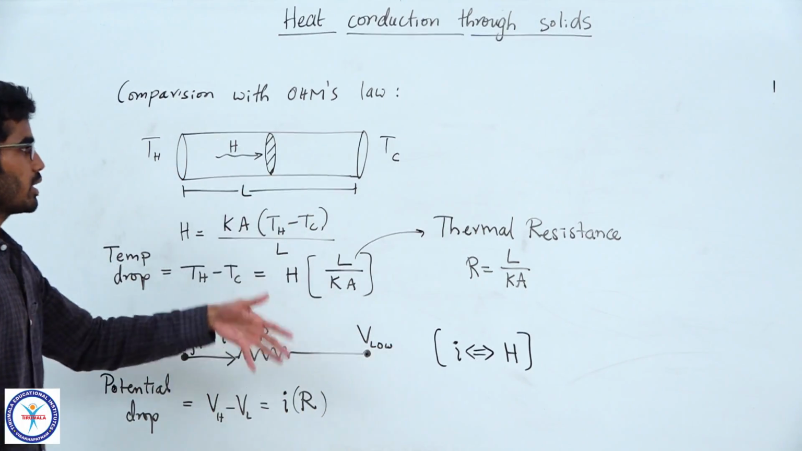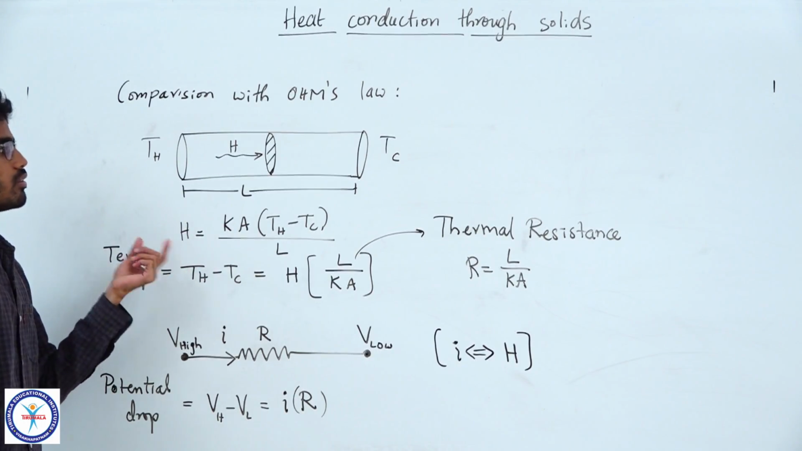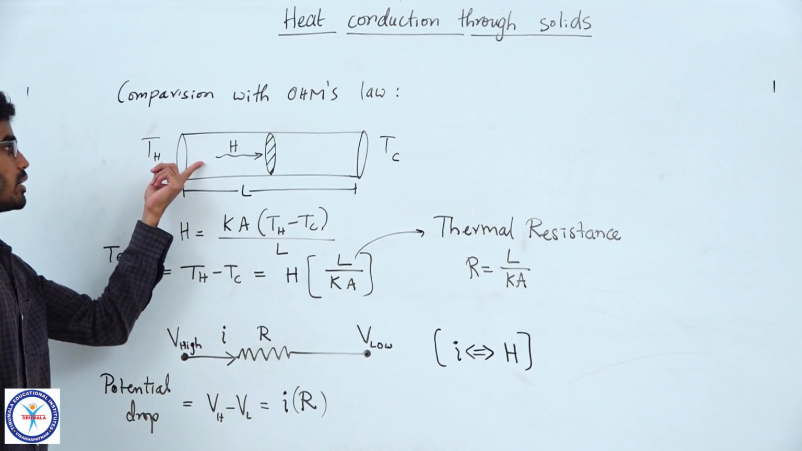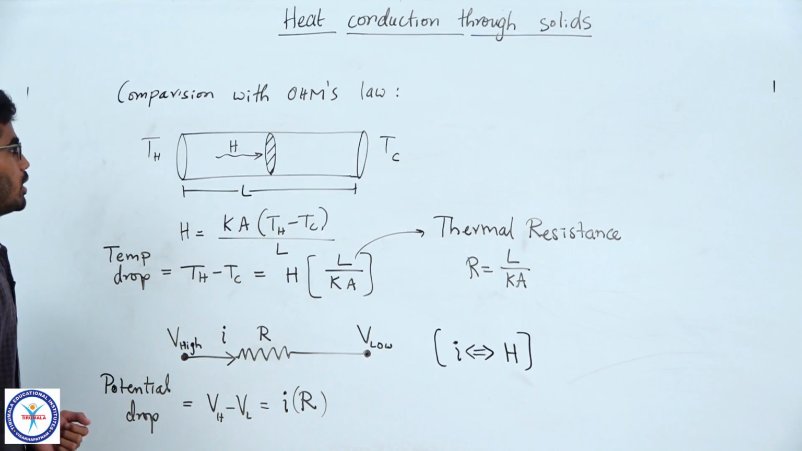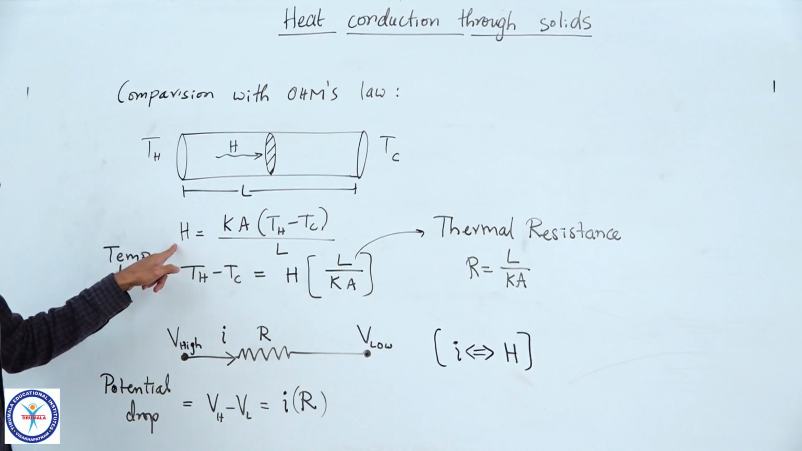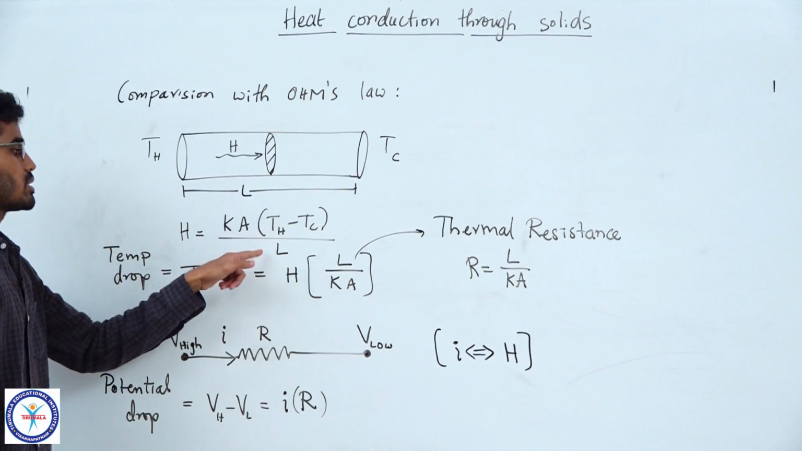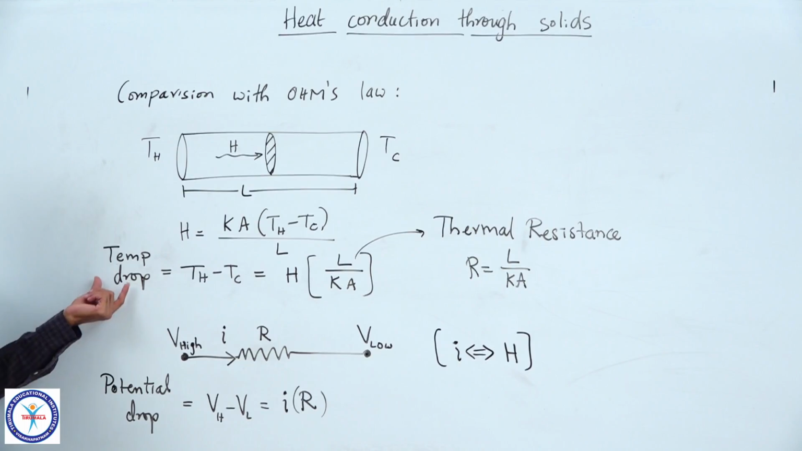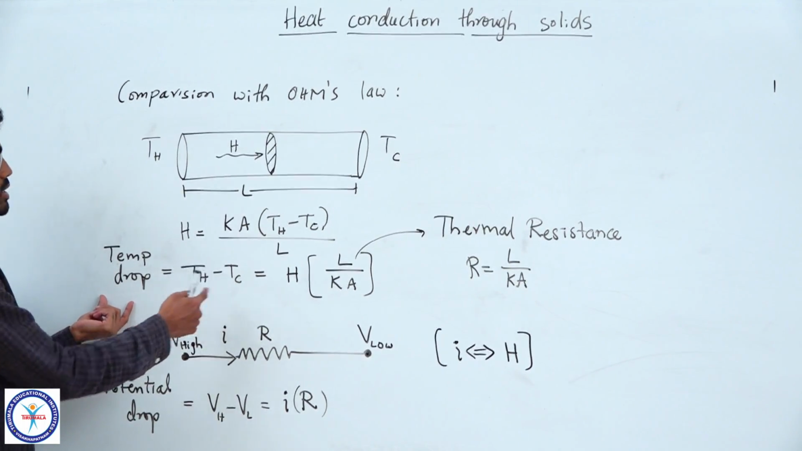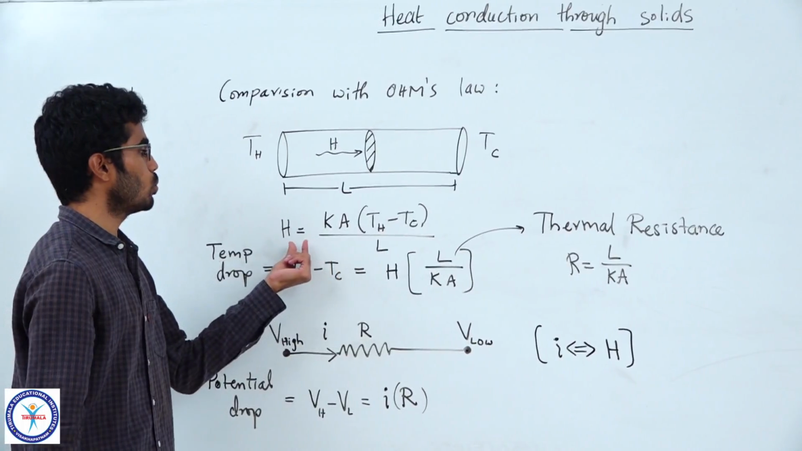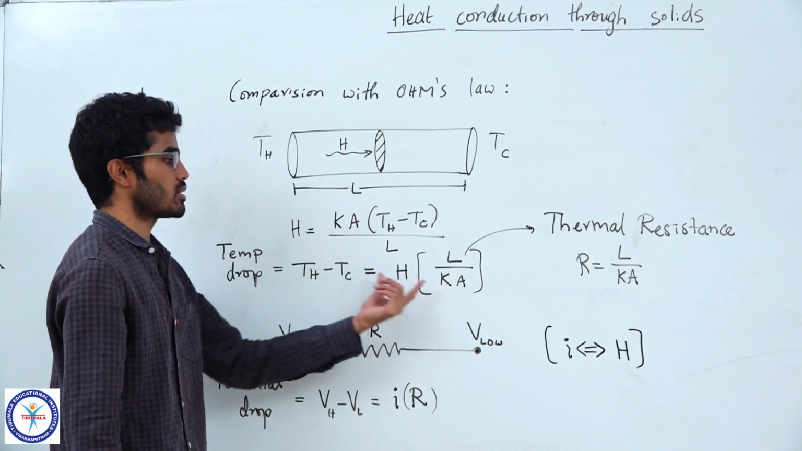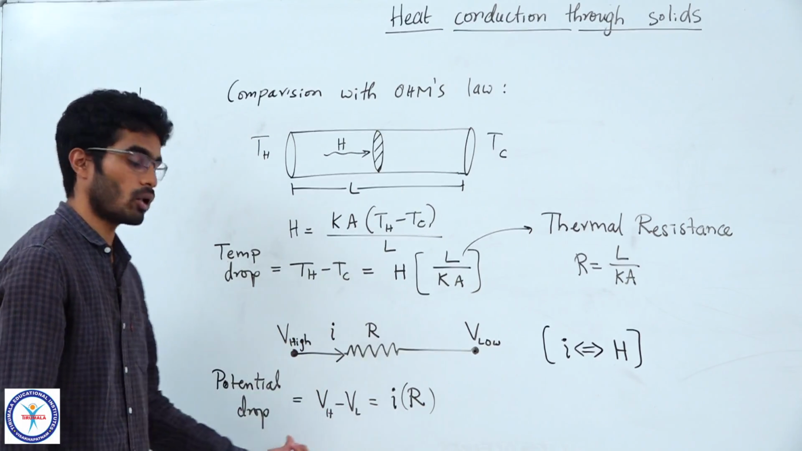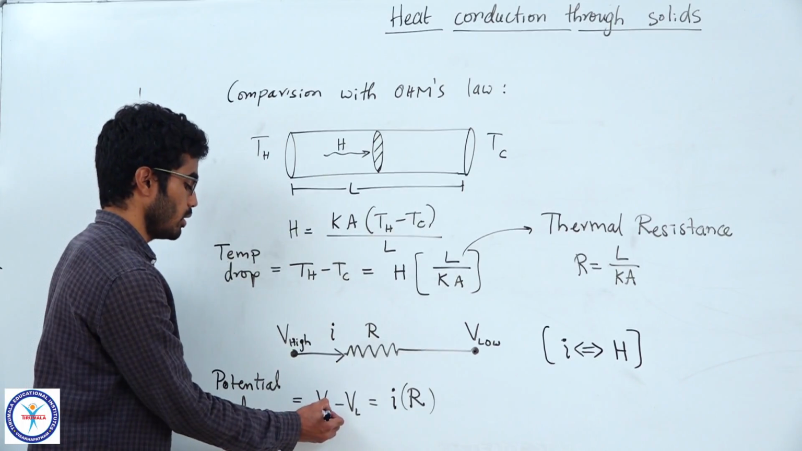So, we are comparing the thing which is flowing here. Here it is the charge per unit time, here it is the energy per unit time. Now, our law gives you this equation H equals K A Th minus Tc by L. Now, if you rearrange it, the fall in temperature Th minus Tc can be given by H into L by KA. Now, when you compare this with Ohm's law, V equals IR, the potential drop Vh minus VL is equal to IR.